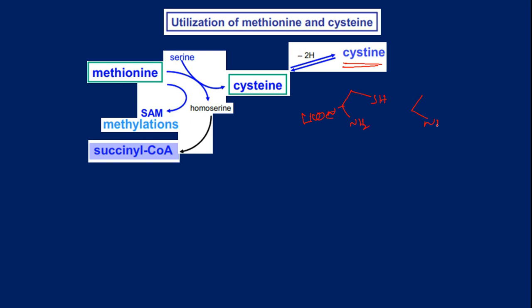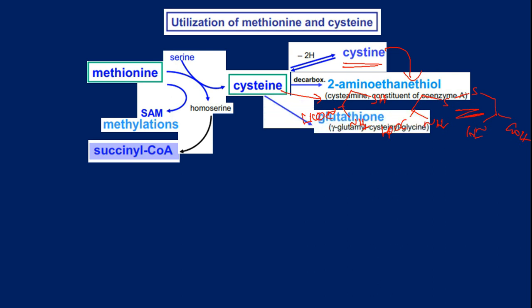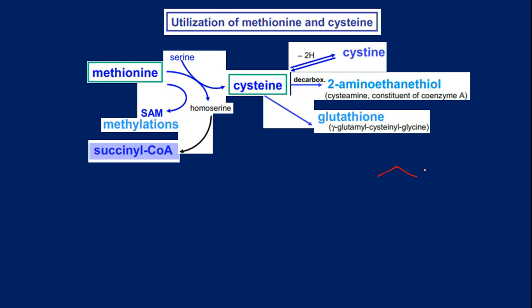Here we have NH2, COOH, and then like this, NH2, COOH. So this is a dimer, and this is the monomer. Cysteine, upon decarboxylation, will be converted to 2-aminoethanethiol. 2-aminoethanethiol is actually the handle that we have for coenzyme A. In case of coenzyme A, we represent coenzyme A as SH.